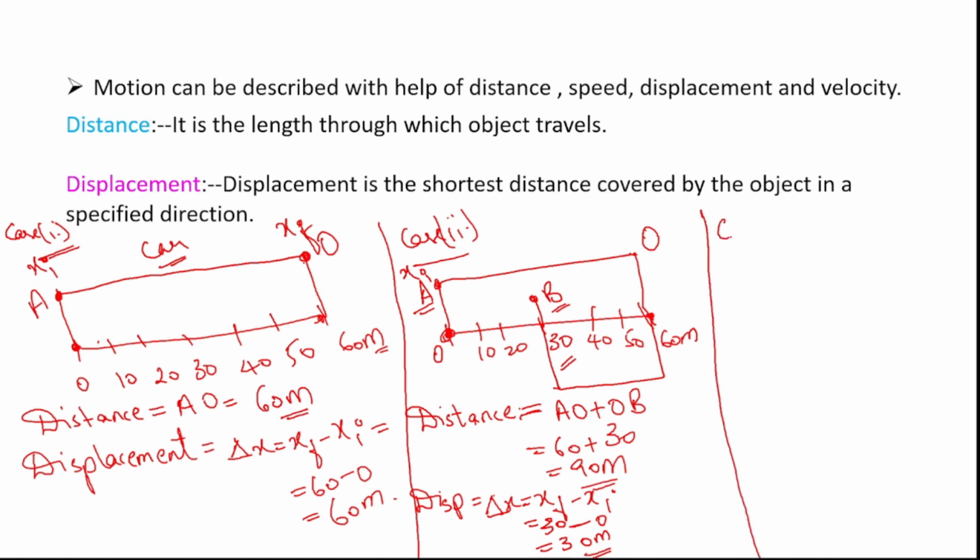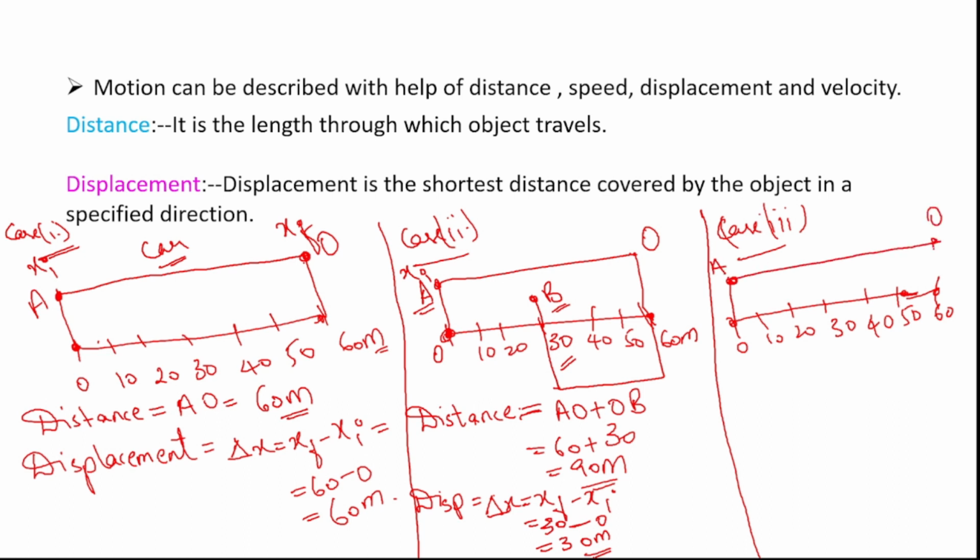Now let us assume another case, that is case 3. In this case, let us say there is the same path, which has the same readings like 0, 10, 20, 30, 40, 50 and 60. So again the car is starting from point A. It is travelling till O point. Again from O point it is travelling till A point. So the car has started its journey from A point and it has ended its journey at A point.